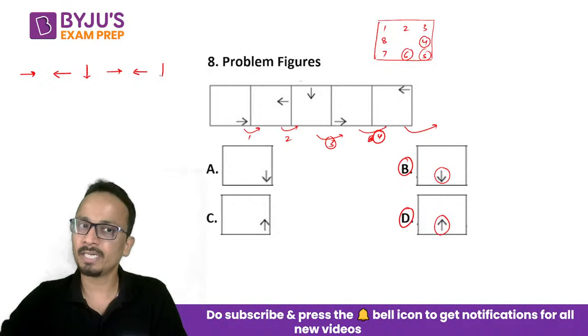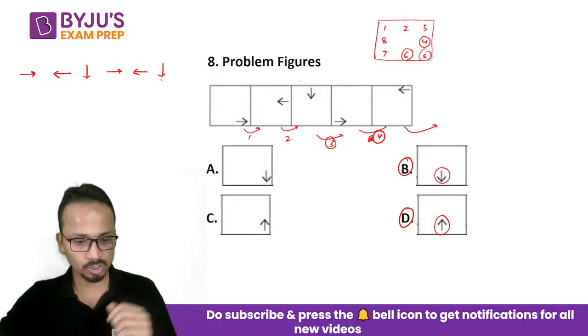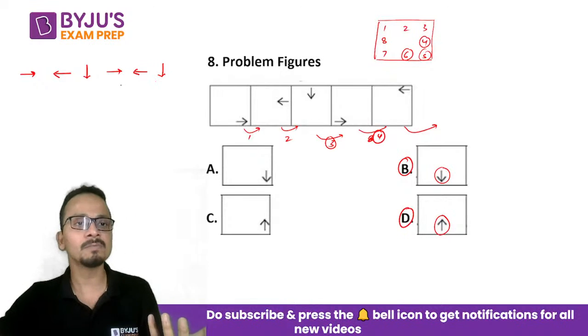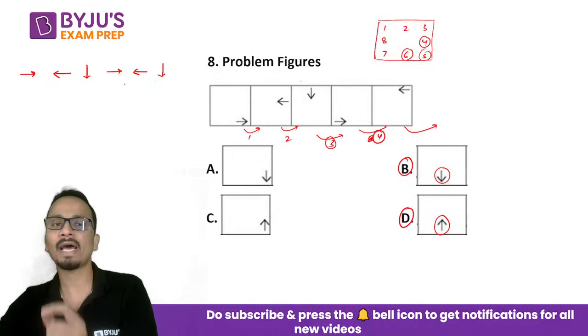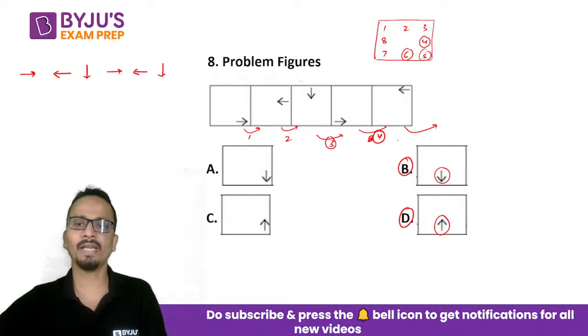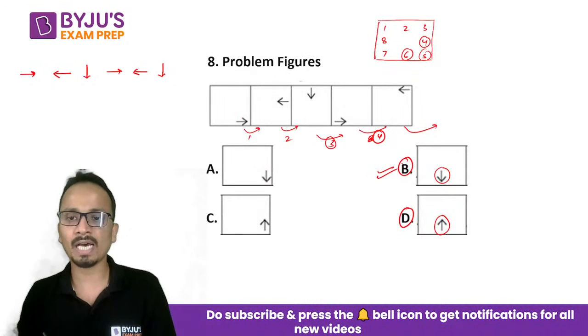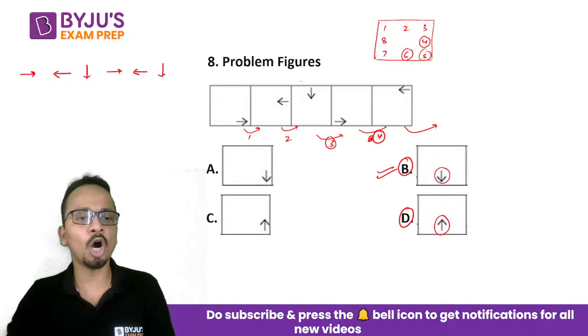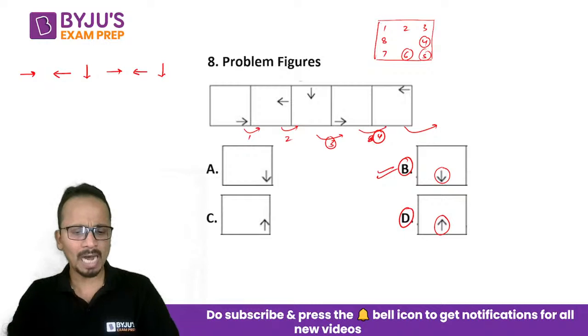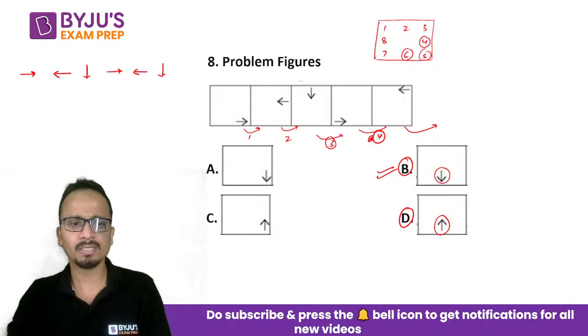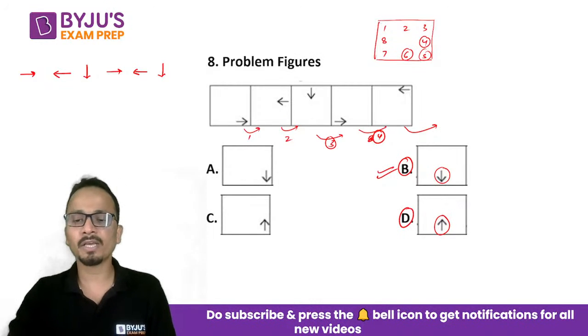Now where should it go? Downward should come. Okay, so it should complete the series. Right, left, down, right, left, down. All right, so the answer figure, it should point in the downward direction. So correct answer will be option B. All right, I hope I am clear with this one, all of you. So the correct answer here will be option B.